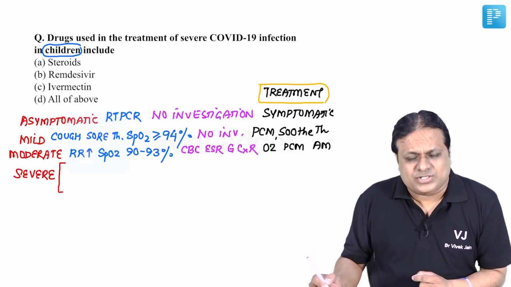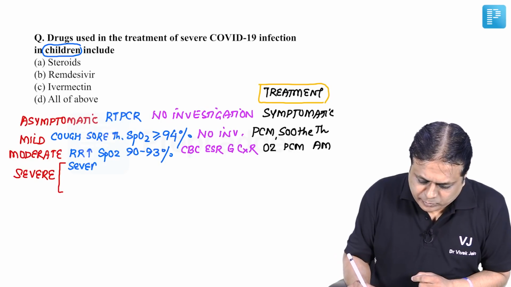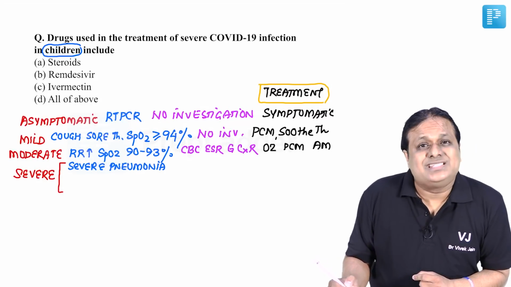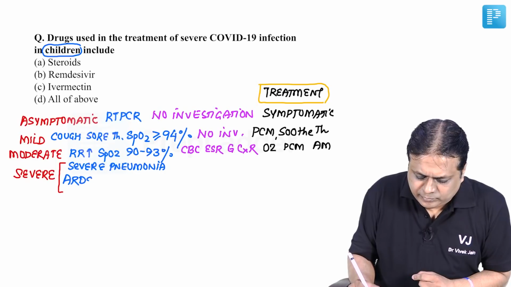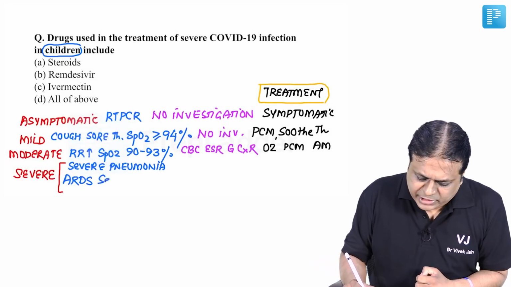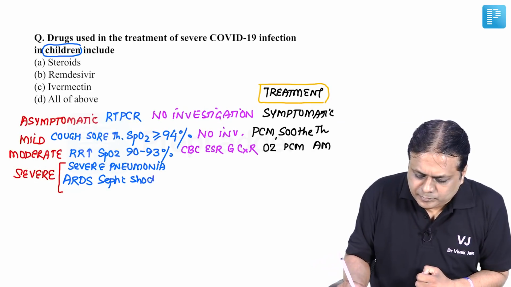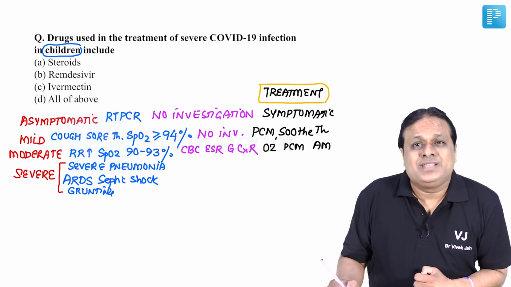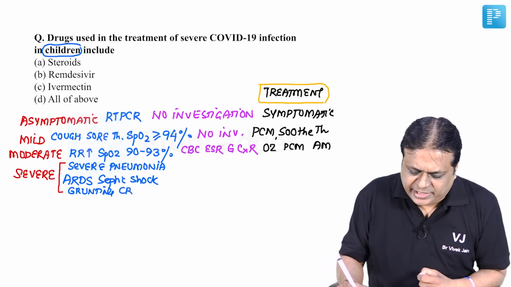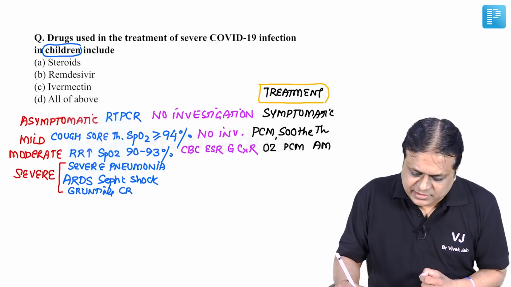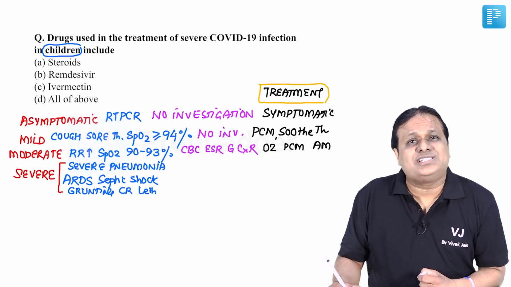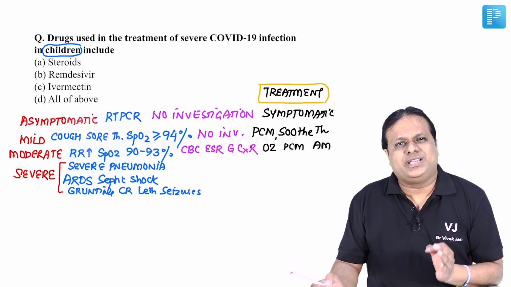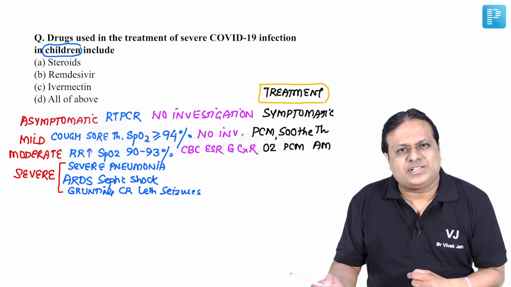If the child is a case of severe pneumonia, severe ARDS, child is having septic shock, child is grunting, child is having severe chest retractions, child is having lethargy, or child is exhibiting or showing seizures. What investigations to be carried out in such a severe COVID-19 case of a child in our country?